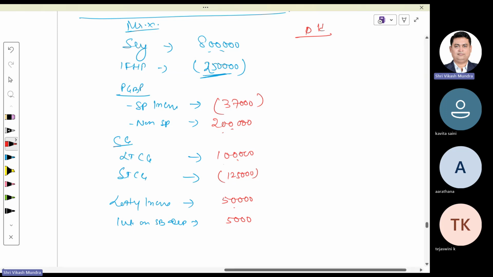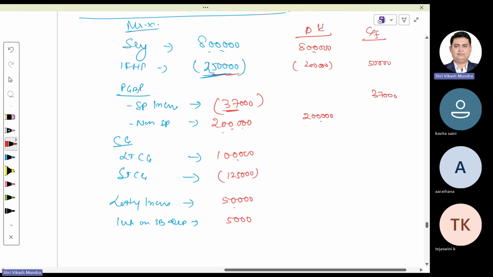Okay, let's check it. Salary income, I have 8 lakh, no doubt it would be taxable. Out of this, we can adjust 2 lakh. Remaining 50,000 is required to be carried forward. Here, speculation loss cannot be adjusted with non-speculative. This is required to be carried forward to the next year. This 2 lakh would be taxable.